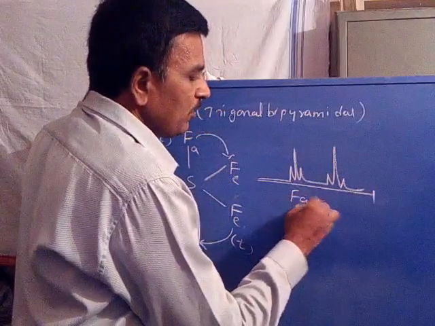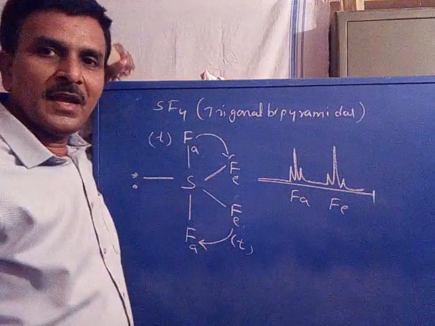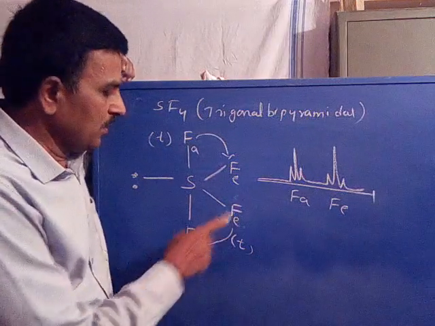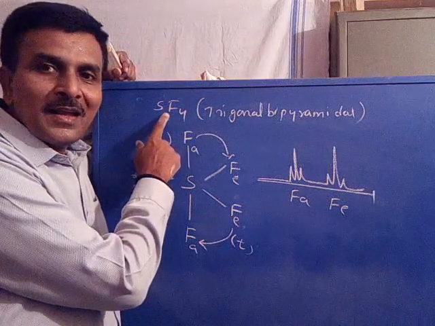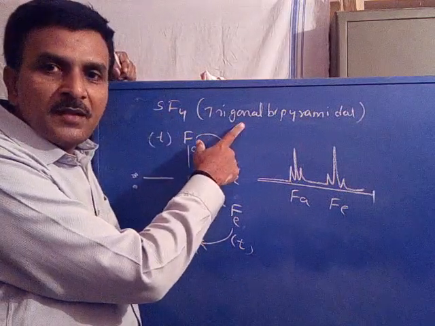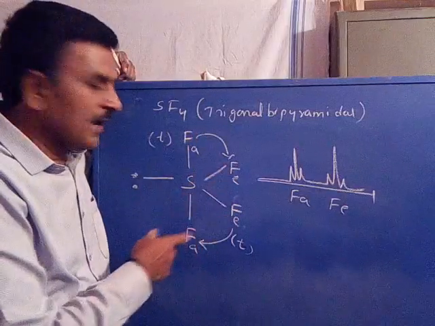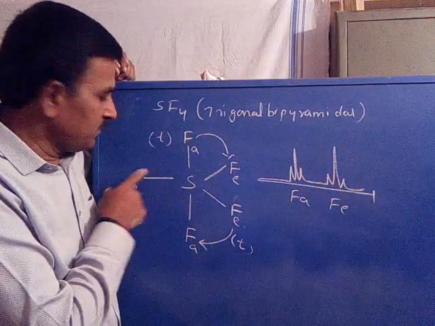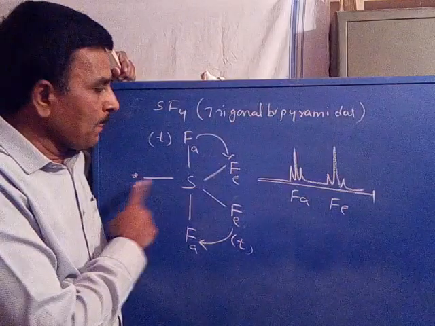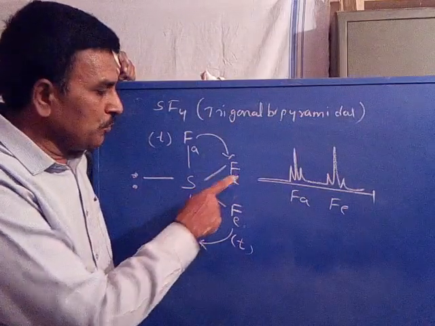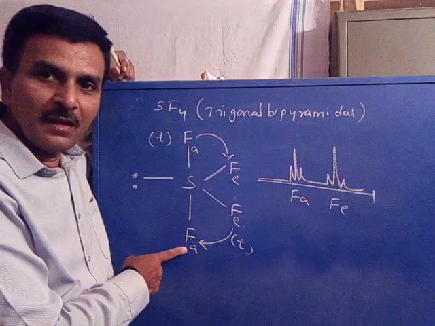One for axial fluorine, one for equatorial fluorine. Just now I told axial fluorine appear at downfield. So is it clear? SF4 has a trigonal bipyramidal geometry where the four fluorine ligands are attached to the central atom. Now this is the non-bonding pair of electrons of sulfur. In this attachment, two fluorines belong to equatorial, the other two fluorines belong to axial.